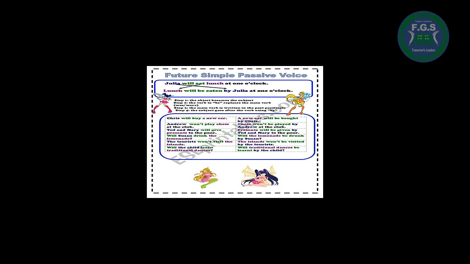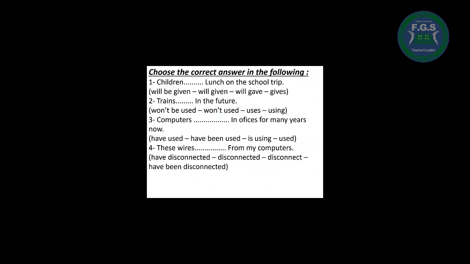Okay, the tourists want to visit the islands. So in the passive voice, the islands want to be visited by the tourists. Okay, for the question again, will the child learn traditional dances? In the passive voice, will traditional dances be learned by the child? That's okay. So, did you understand the future simple passive voice? Great. So now, it's time to do this